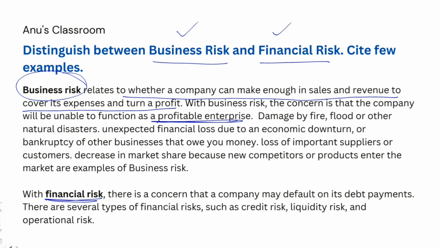Whereas financial risk is a concern that the company may default on its debt payments. So, in business risk, the concern was whether or not you will be able to profit out of your business. And in financial risk, the concern is whether you will be able to meet your obligations and debt payments on time. The several types of financial risks include credit risk, liquidity risk, operational risk, etc.